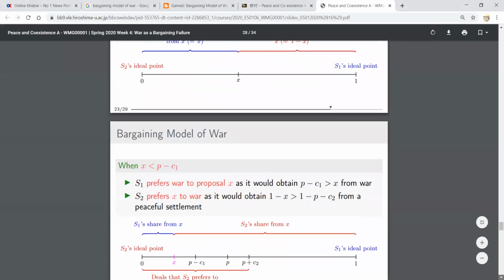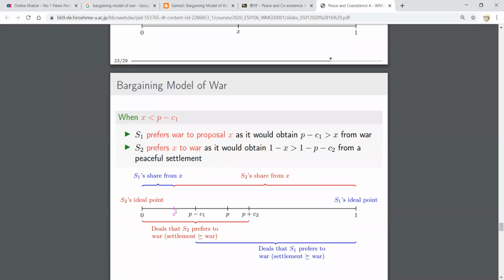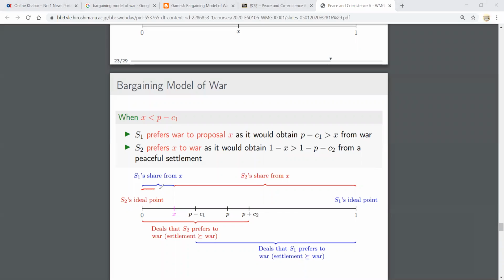Now let's look at a condition. If the amount of land gained by negotiation, X, is less than P minus C1, it is P minus C1, it is P plus 2C, and S1's share from negotiation is up to here. But S1's share from it is less than P minus C1. X is less than P minus C1.